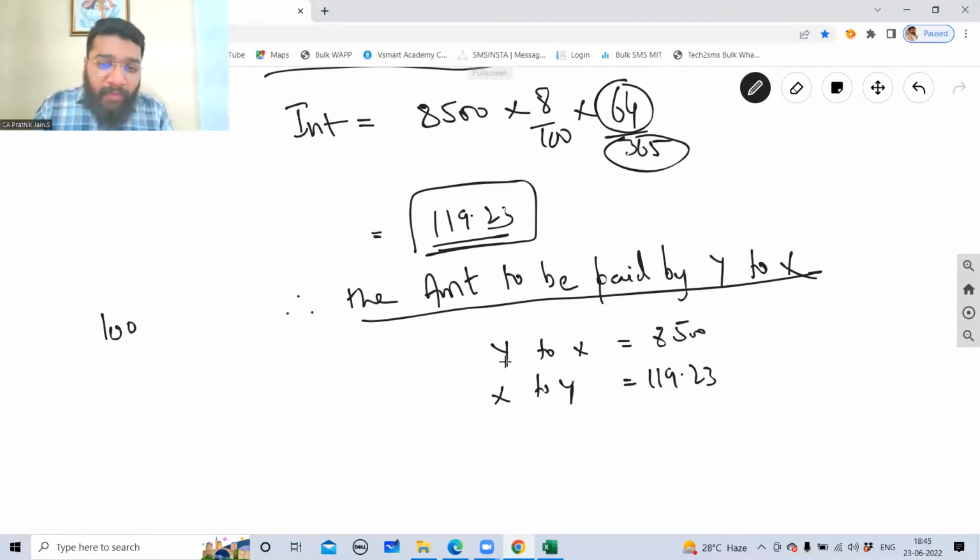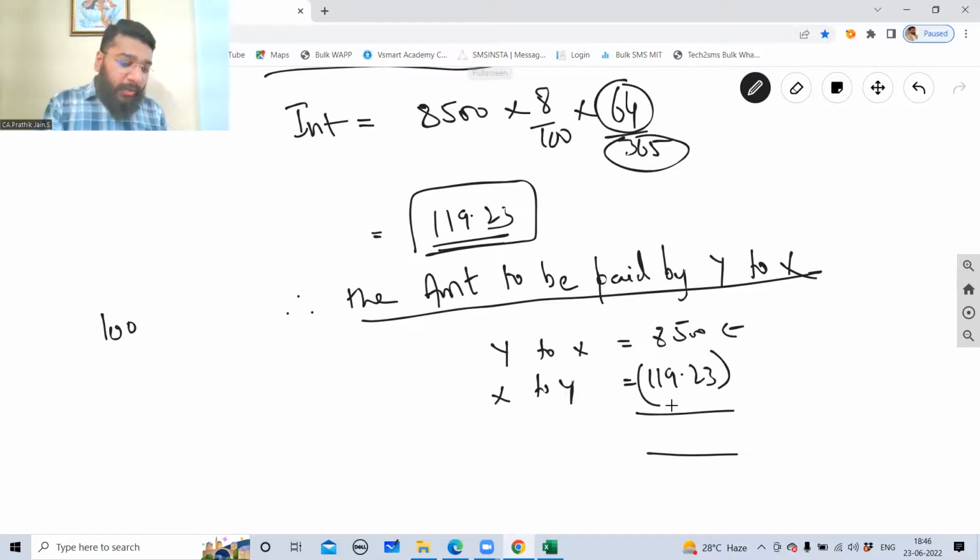So 8,500, Y has to pay to X. So Y is telling that, look, Mr. X, I have to pay you 8,500 and you have to pay me 119.23. So from this amount, what I'm supposed to pay you, I'll minus the amount what you are supposed to pay me. This money, what you're supposed to pay, I'll minus it from the value and give the balance to you. So 8,500 minus 119.23 is how much? You'll get 8380.77. This is the final amount to be paid.